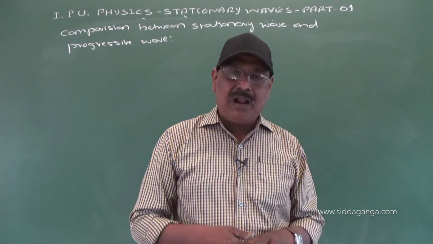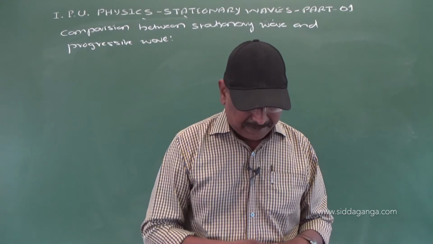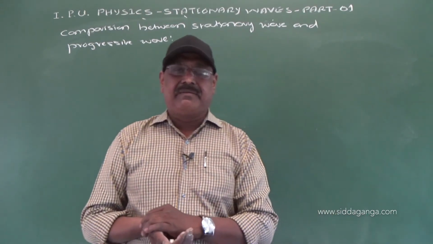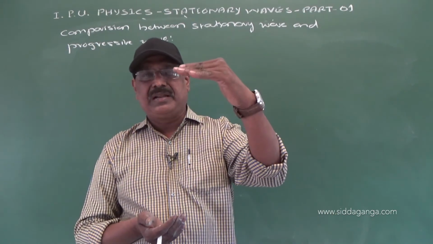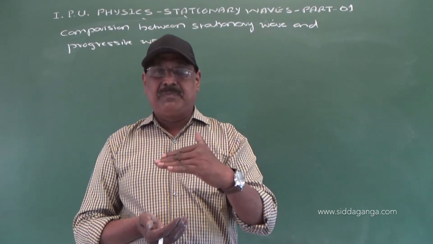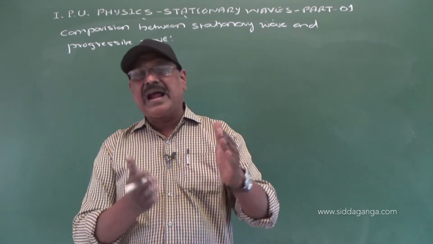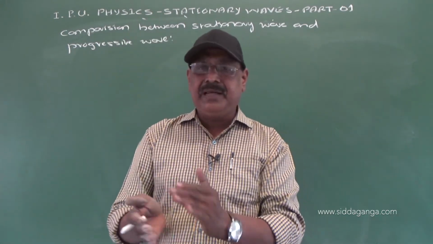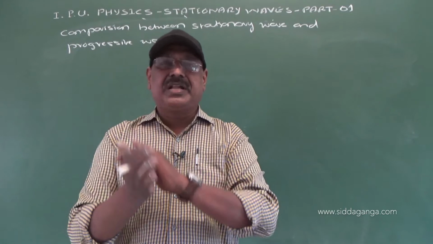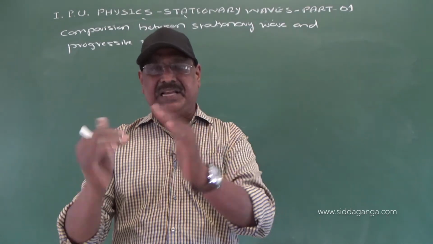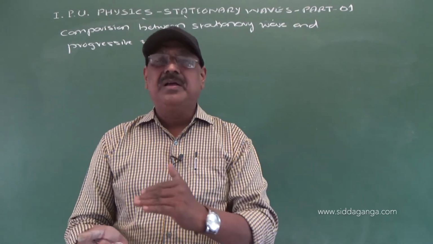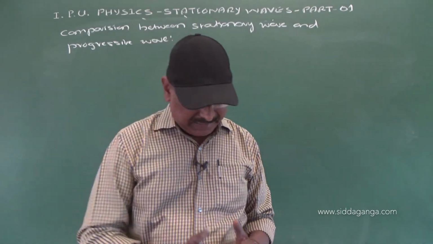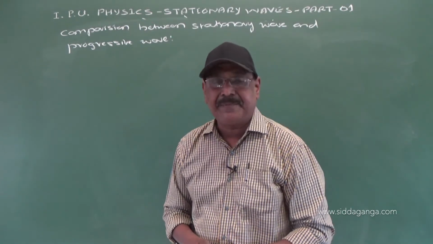And all the particles in progressive wave reach their extreme position and mean position at different instants of time. But in a stationary wave, all particles reach their extreme position or mean position simultaneously at the same time.